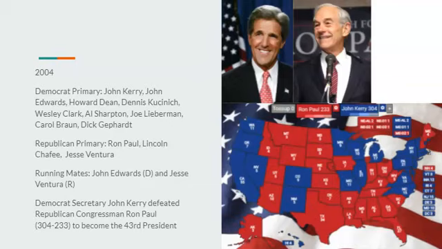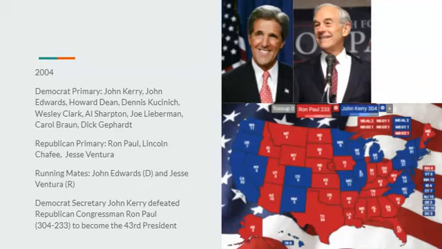And though this would not help him win Minnesota, because Jesse Ventura is very unpopular in the state of Minnesota due to the fact that the state was in an economic depression when the country was having an economic surplus when Reagan was president. And that has all happened because of Jesse Ventura. Though Ron Paul would not be able to run a very good campaign, John Kerry is pretty much riding Bill Bradley's popularity into this election. Thus, Democrat Secretary John Kerry would defeat Republican Congressman Ron Paul 304-233 to become the 43rd president.